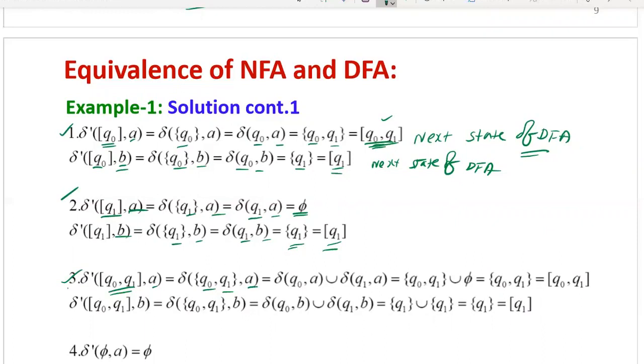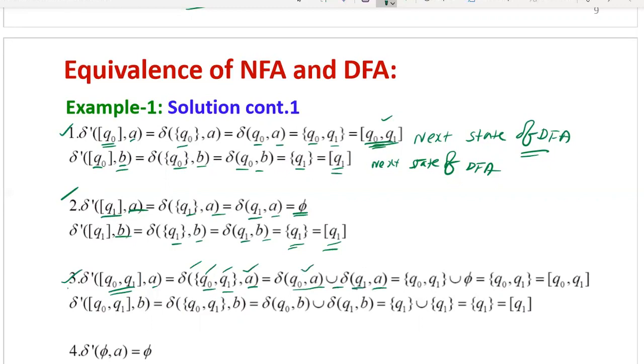This can be written using our extended delta definition of any automata. The third property is the union rule. Delta of Q0 on A, the delta for the first state on the input symbol, then union, delta of Q1 on input A. For all states, you take the input symbol. So by using the union rule, now delta of Q1 on A.